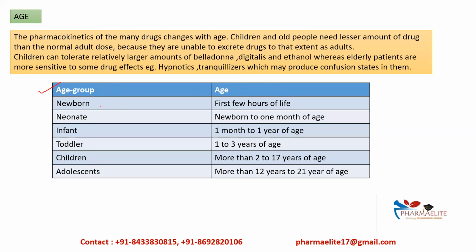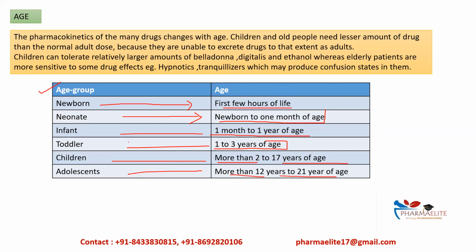Okay, so first one, newborn. Newborn हम किसे कहते हैं? First few hours of life, okay? Then neonates यानी newborn to around 1 month of age. Then infants यानी 1 month to 1 year of age. Toddler यानी 1 to 3 years of age, okay? Children यानी more than 2 to 12 to 17 years of age, okay? Then adolescents more than 12 years to 21 years of age, okay?